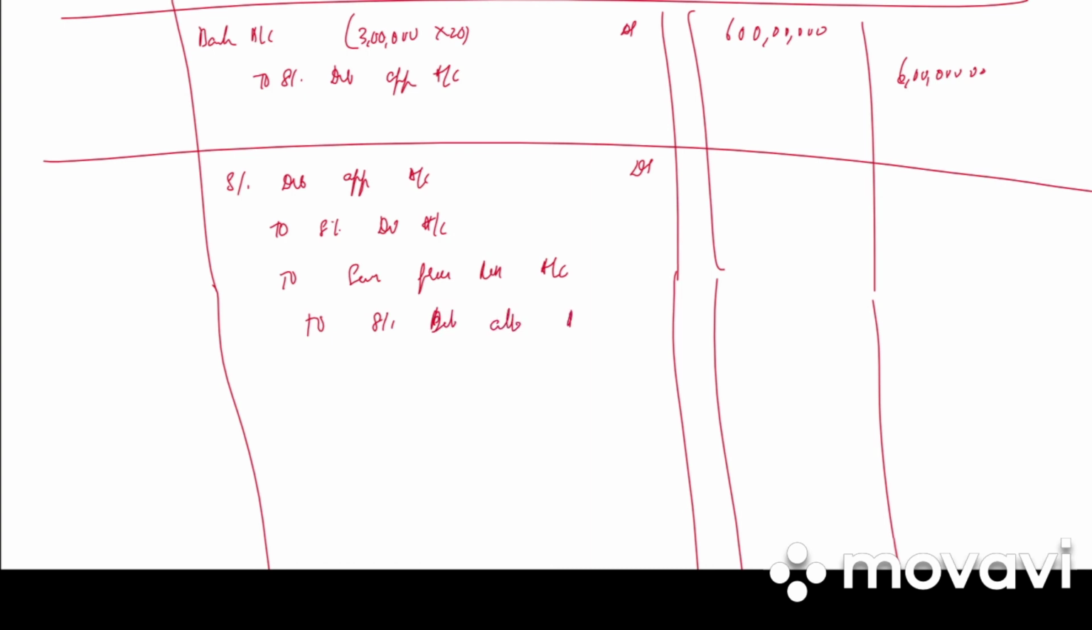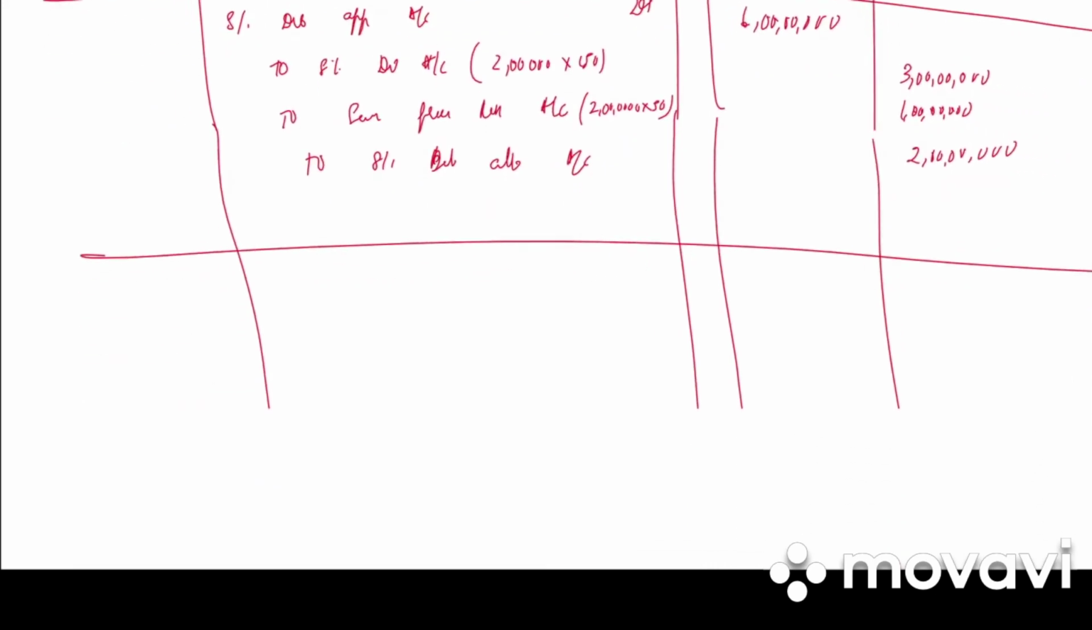Next, 8% debenture application account debited to 8% debenture account, securities premium reserve account and 8% debenture allotment account. So 8% debenture application will be 6 crore. Premium is 2 lakh into 50, that is 1 crore. Debenture will be 2 lakh into 150. Why 150? Because that 200 includes a premium, so it is 3 crore, and the balance amount is allotment. How much is it? 2 crore. So write the narration. Transfer of application money to debenture account and excess to allotment account.